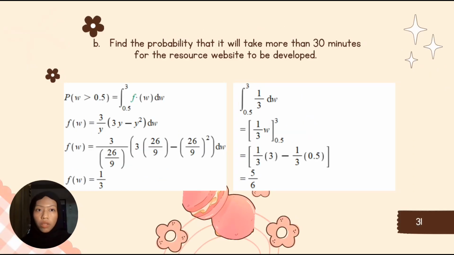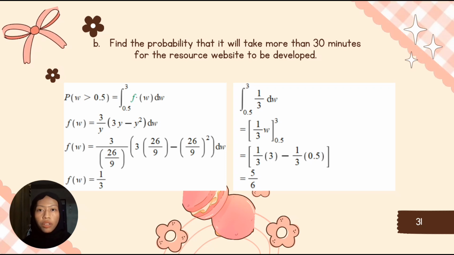So for question B, we are focusing on finding the probability that it will take more than 30 minutes for the resource website to be developed. Mathematically, this is represented as P(W greater than 0.5). We need to know that P(W greater than 0.5) equals the integral from 0.5 to 3 of f(w) dw.